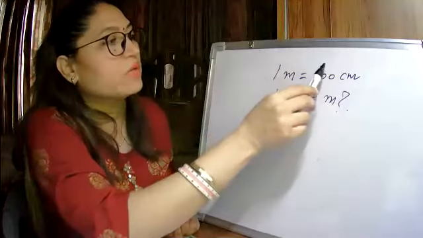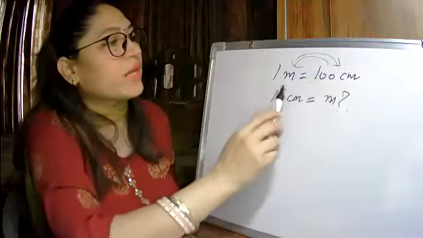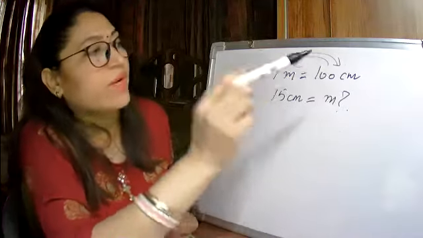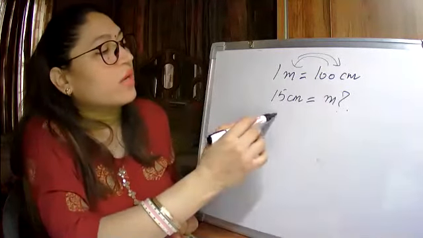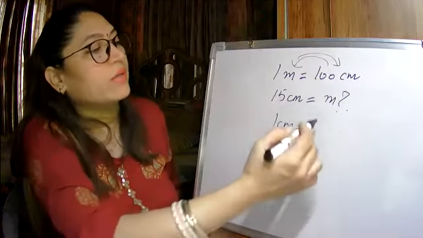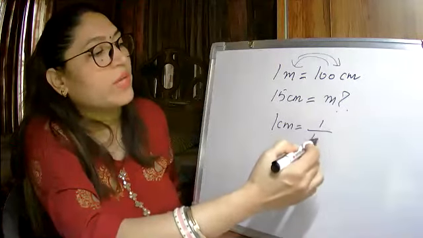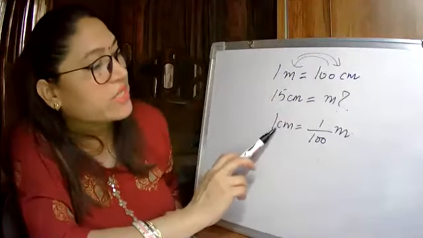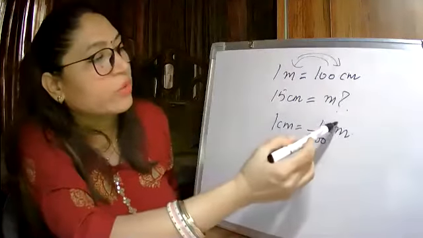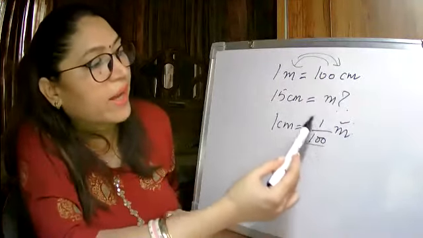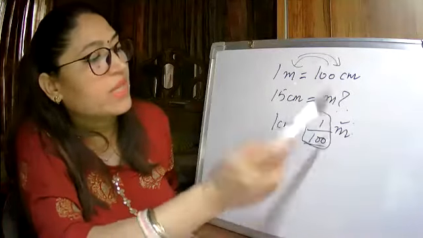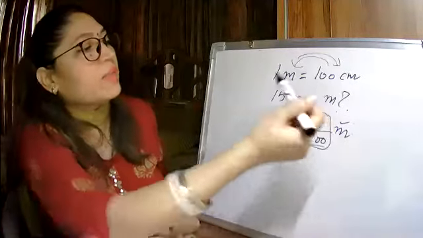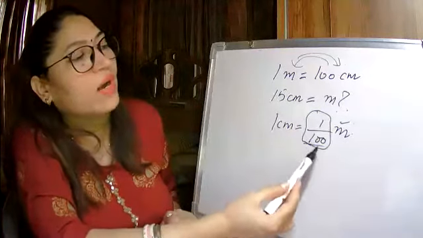So simple, we will do the inversion of this. If we want to convert meters into centimeters, we multiply by 100. But when we want to convert 1 centimeter into meters, it will be 1/100. If any number is in centimeters and we want to convert it into meters, we have to divide it by 100. It is the inverse of this process. 1 meter is equal to 100 centimeters and 1 centimeter is equal to 1/100 meters.